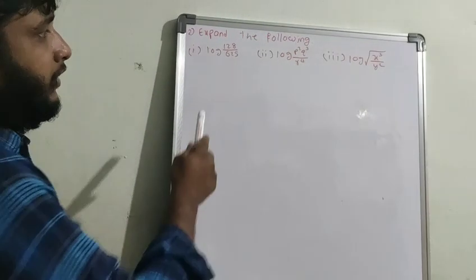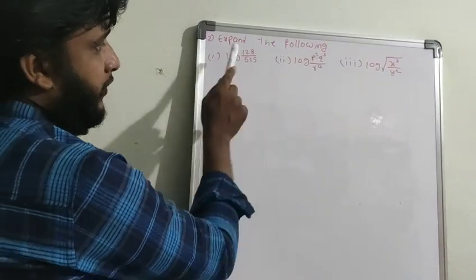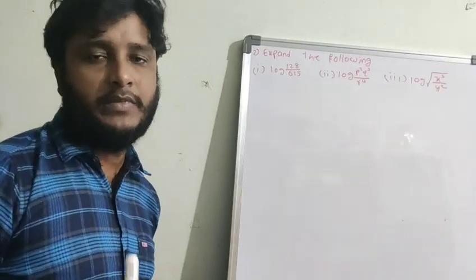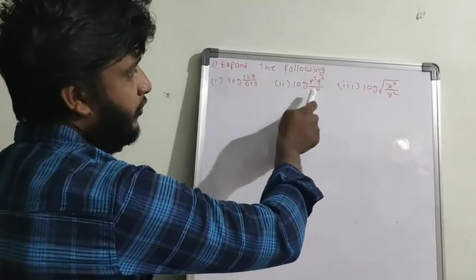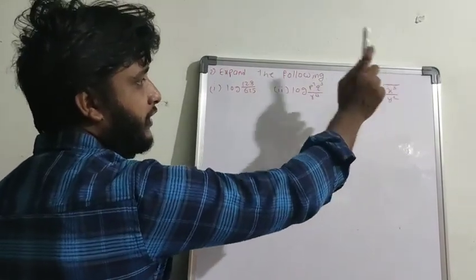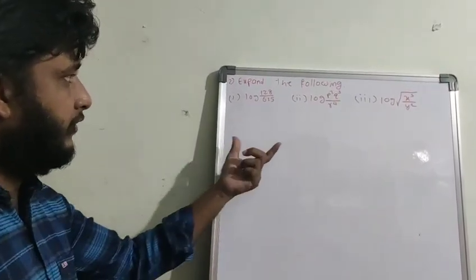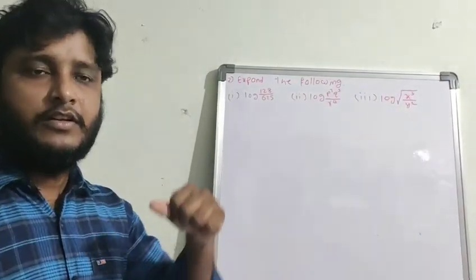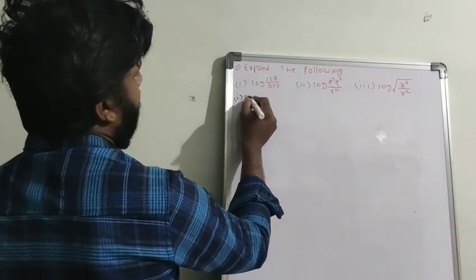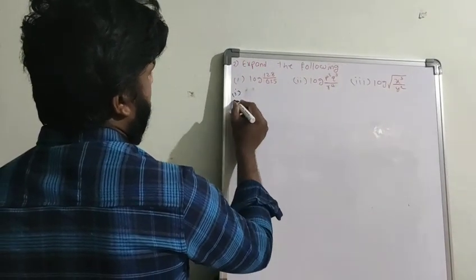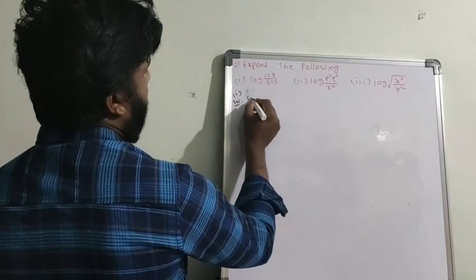Expand the following: log 128 by 625. There is no base. If there is no base, the default base is 10, already we discussed. And log p square q cube by r power 4, and log under root of x cube by y square. I consider a variety of questions for your observation. So first question solution.